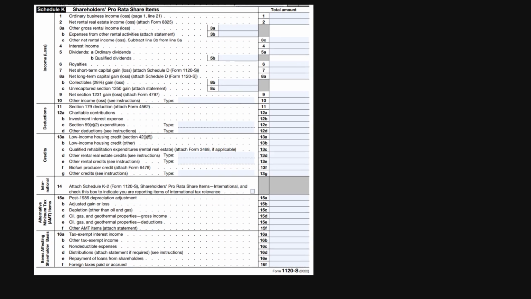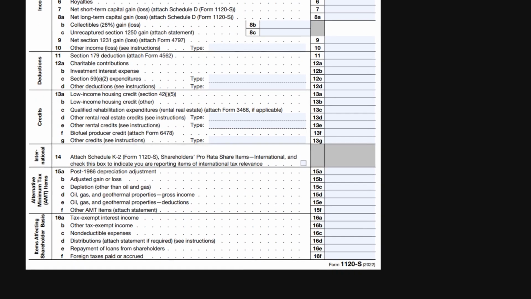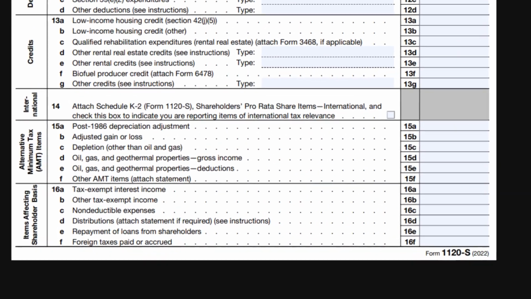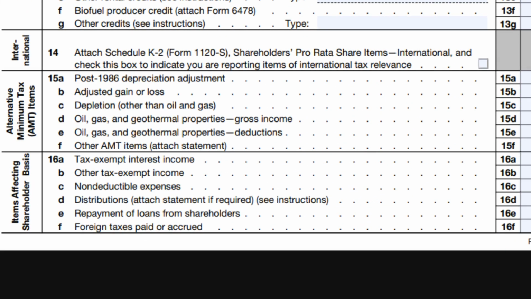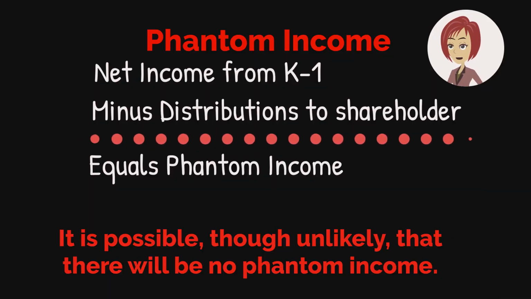The S corporation's tax return on page 3 under Schedule K shows the total amount of distributions paid by the corporation to all shareholders on line 16D. The individual shareholder's percentage is multiplied by the total amount of distributions to verify the entry on line 16D of the K1. This amount is subtracted from the shareholder's basis, which is why the distribution is not income. We now see how the calculations show the amount of phantom income.